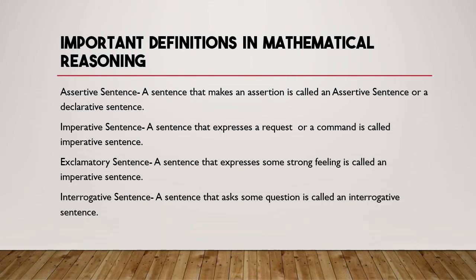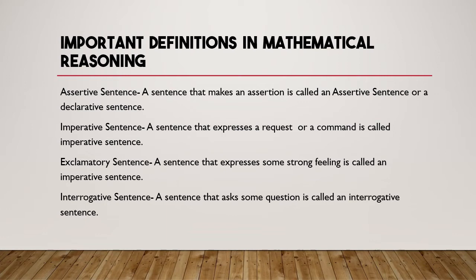Please make a small correction: there I wrote imperative sentence, but it is actually exclamatory sentence. A sentence that expresses some strong feelings is called an exclamatory sentence. How big the Taj is! How big the India Gate is! How big the Taj Hotel is!